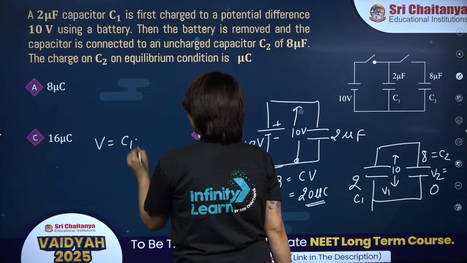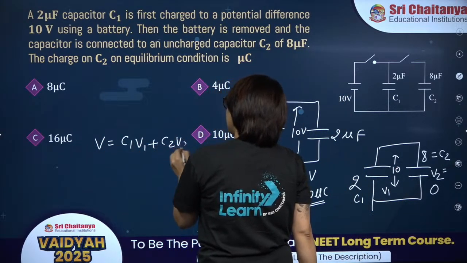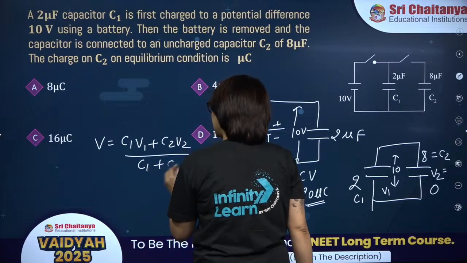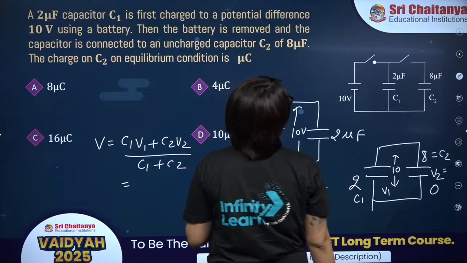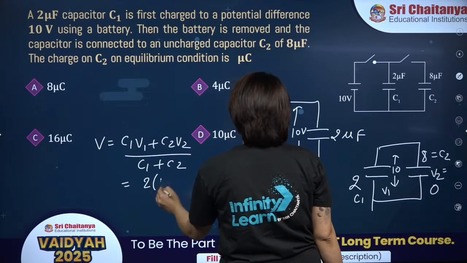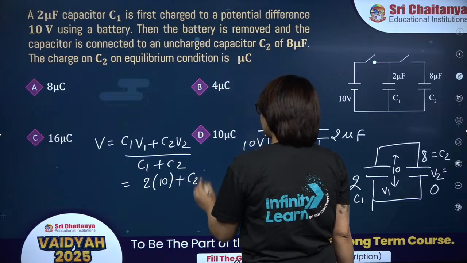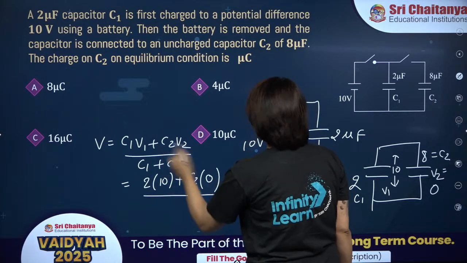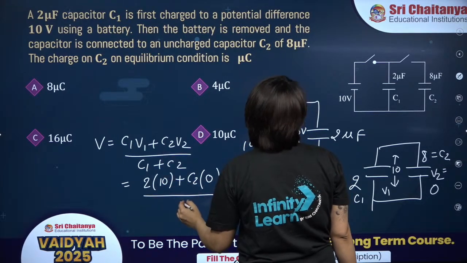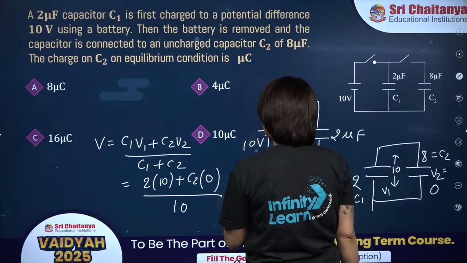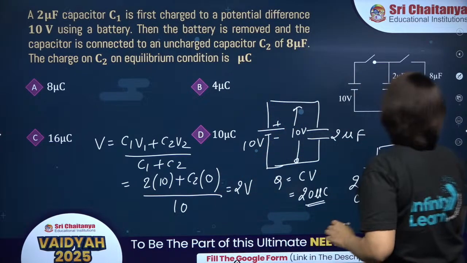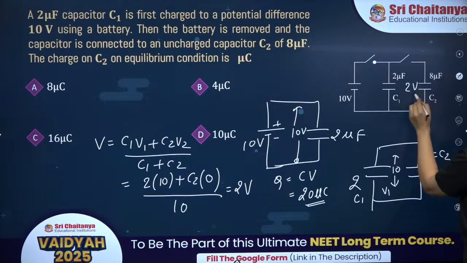So it is C1 V1 plus C2 V2 divided by C1 plus C2. So it will be C1 is 2, V1 is 10, C2 is 8, V2 0, divided by C1 plus C2 is 2 plus 8, that is 10. So it is 2 volt. Common potential is 2 volt. When you connect this thing with this one, the common potential difference across these two is 2 volt.